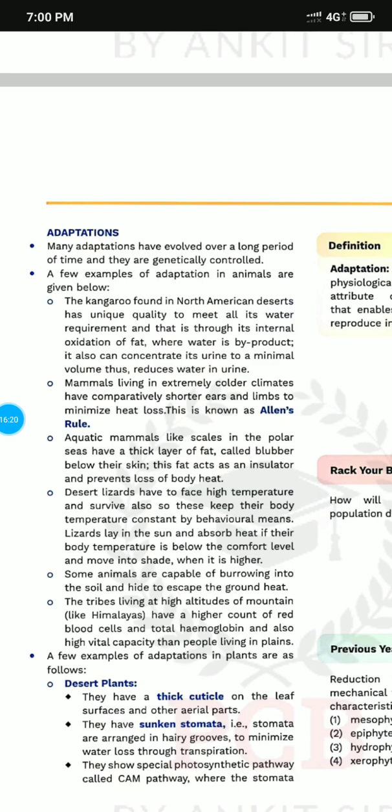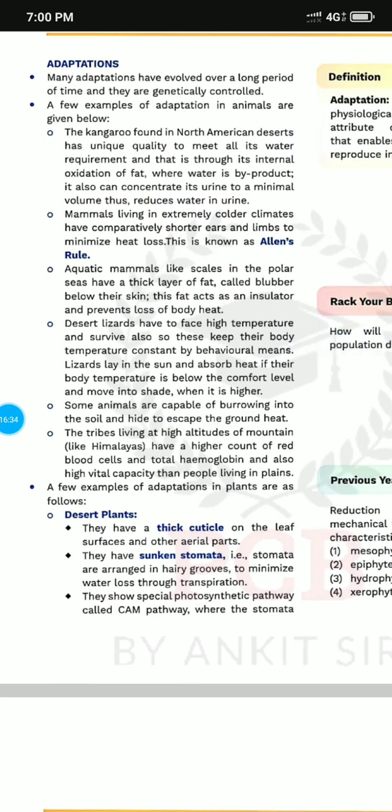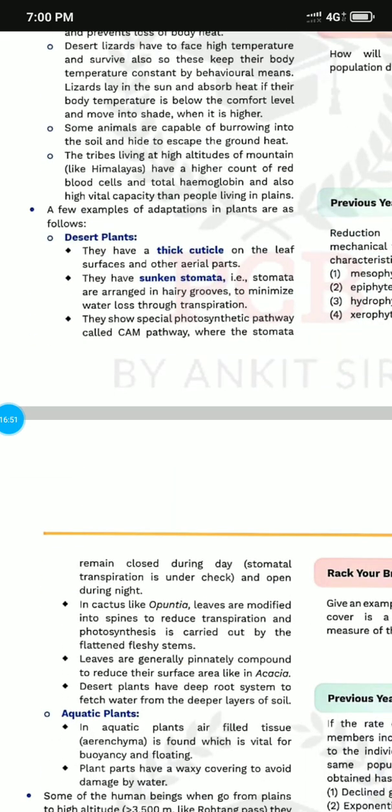Some animals are capable of burrowing into the soil and hiding themselves to escape from the ground heat. For example, desert plants have a thick cuticle on the leaf surface and sunken stomata, because they try to adapt themselves to that type of situation. There is also a special photosynthetic pathway like the CAM pathway, where the stomata remain closed during the day, and open at night. So this type of technique evolved for survival.